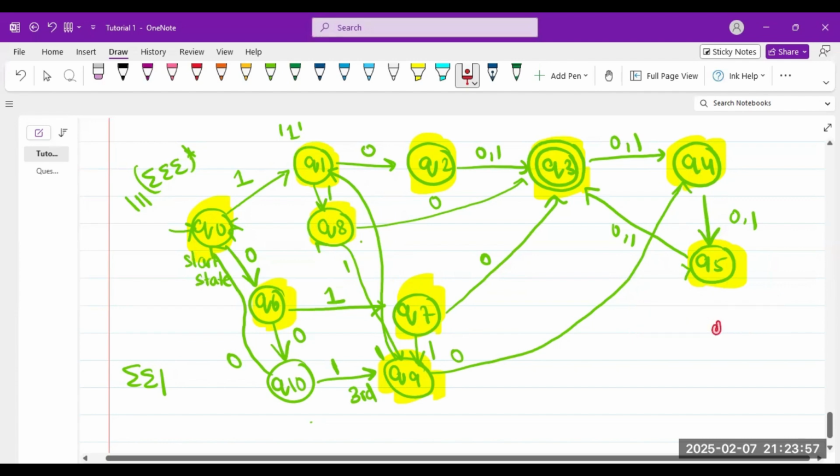So look at this: 101, 000, 101. This is the same thing as 101, and this 000 means nothing to me at all. So I say, okay, I get a 0, okay, I get a 0, okay, I get a 0. Why am I bringing this to the start state? Because zeros have no meaning to me. I do not need to check for zeros. I need to check for ones because I'm waiting for a 0 after a 1.